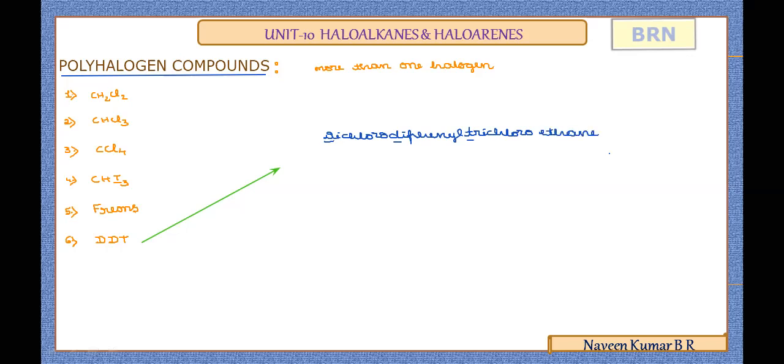The structure is very easy to remember. With the root word ethane, you can write it first, 2 carbon atoms. With the name you have remembered, you can complete the structure. Trichloroethane: to one of the carbons, write 3 Cl, to make it trichloro.